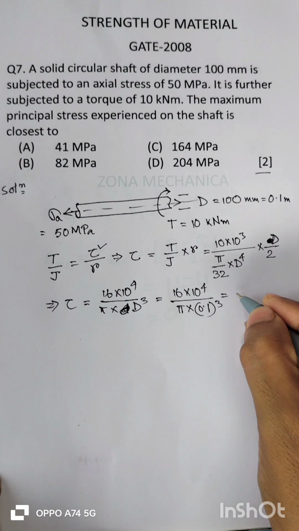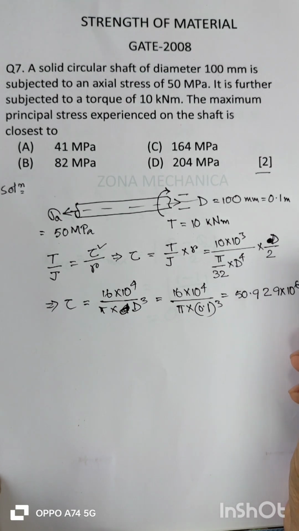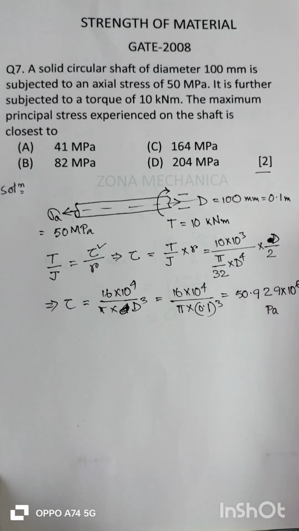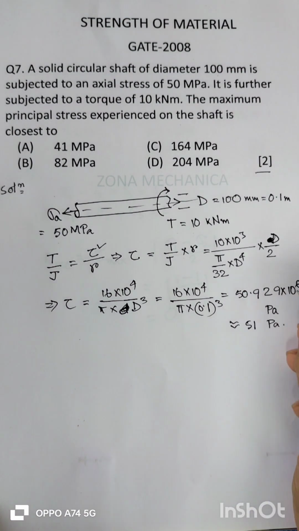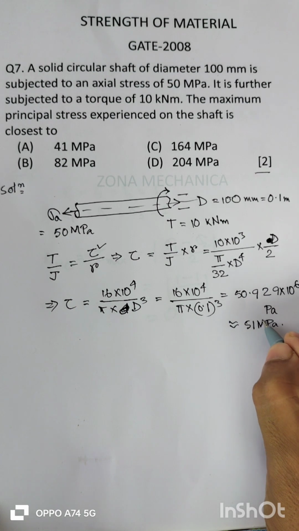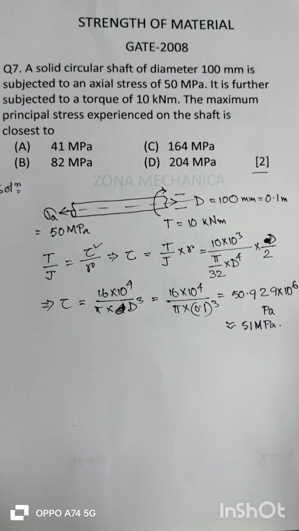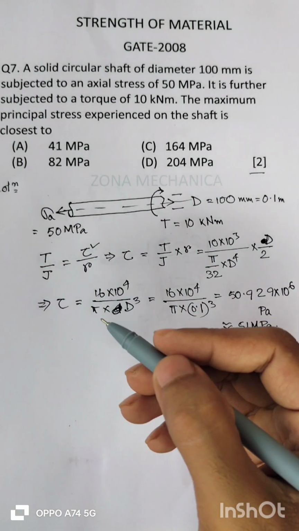So this will give some 50.929 into 10 to the power 6, this much of pascals, which is almost equal to 51 megapascals, right? Okay, so we got tau.